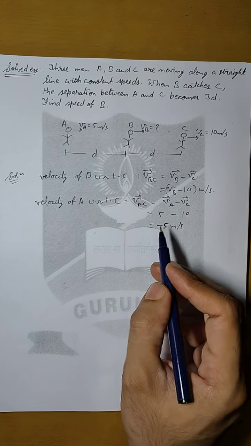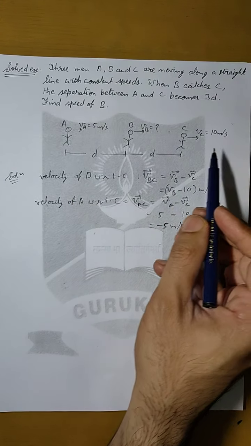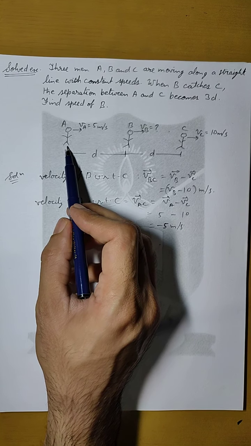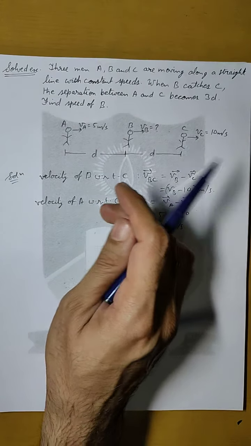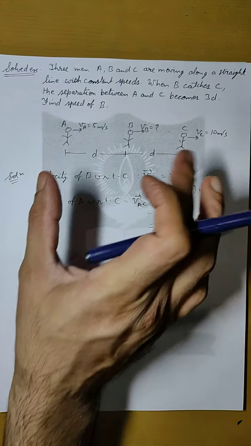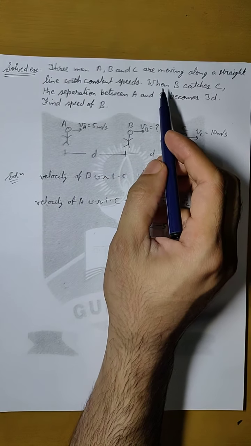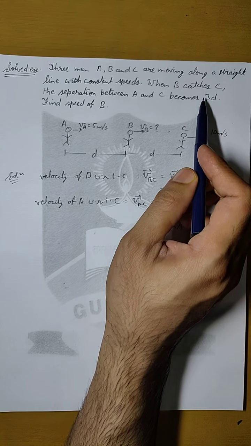Now what this means is that if C looks at A while moving ahead, A will appear to move backward with a speed of 5 meter per second. That means the separation between A and C will keep on increasing. So as it is given in the question, when B catches C, the separation between A and C becomes 3D.